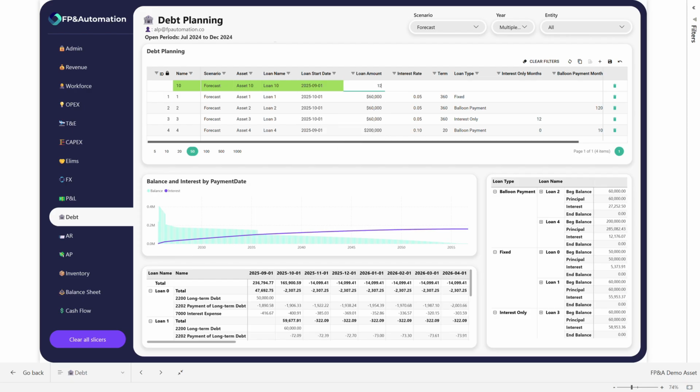We can also indicate the loan amount as well as the interest rate. In this sort of environment, interest rates might be around roughly 7% for this organization, and we'll assume that this term is 20 months. So one of the simplest loans, and that's used across the board, is a fixed rate loan. This may be a longer term loan that has principal and interest payments that are predictable.